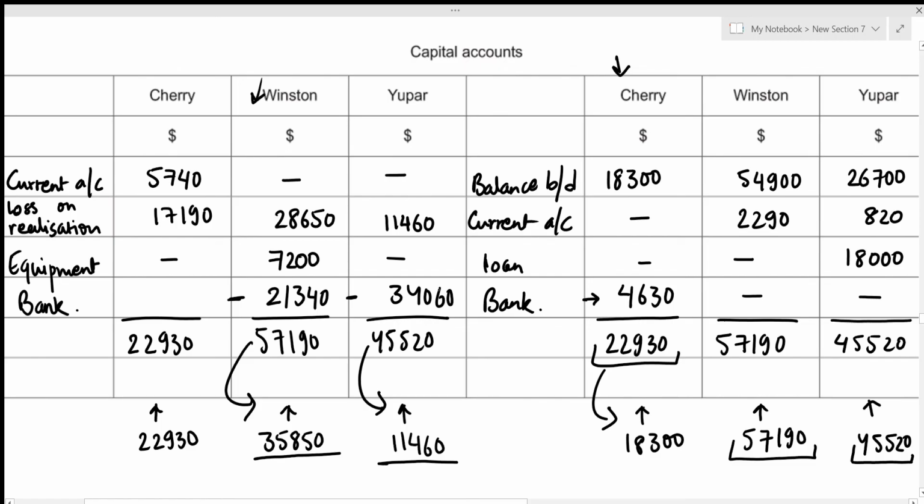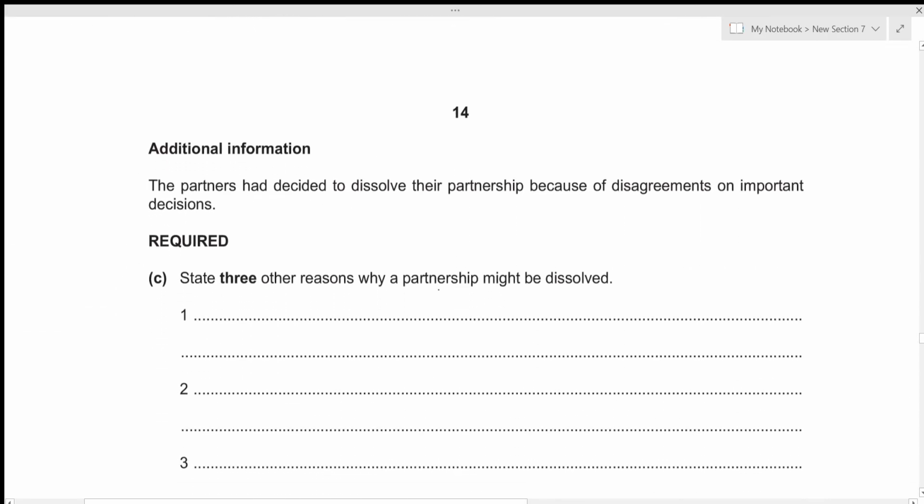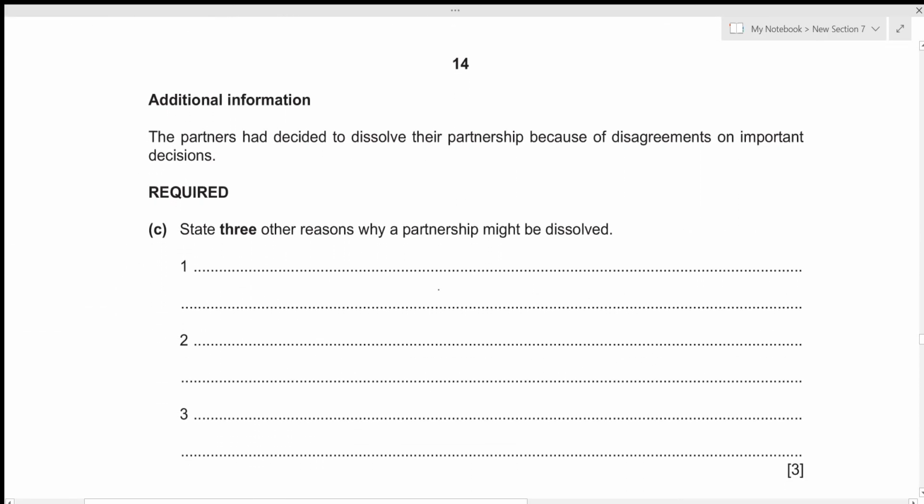Let's move on to the third one. We're given an additional information stating that the partners had decided to dissolve their partnership because of disagreements on important decisions. Now we need to state 3 other reasons why a partnership might be dissolved. So the very first reason is that the partnership is making a loss because no one wants to run a business which is making a loss. Let's write that down. Partnership is making a loss.